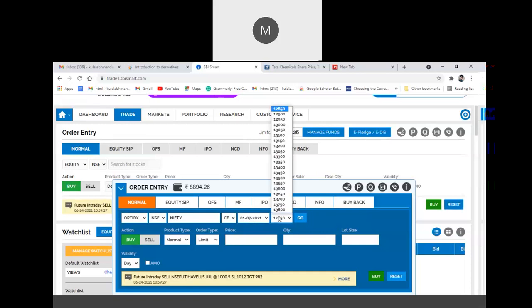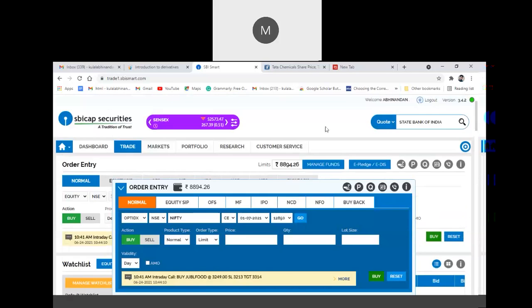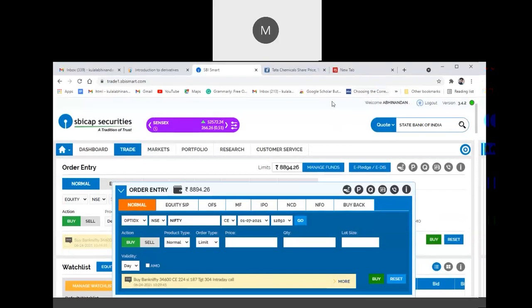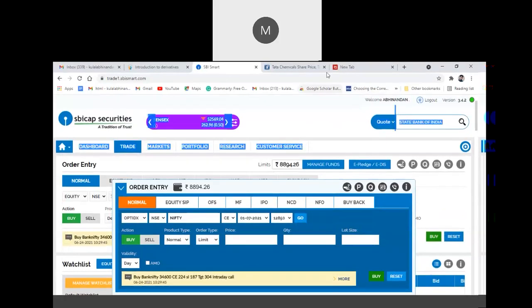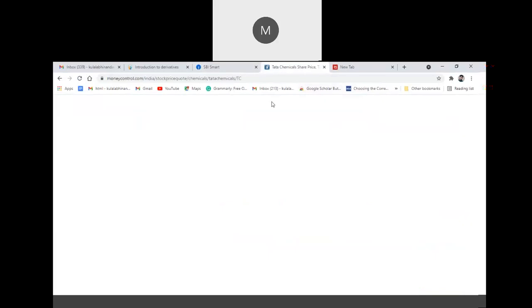Next, you can select the exercise price, or we call it the strike price. Here you can select any strike price. For that, since I selected Nifty, you can check what the Nifty price is. Go and check Nifty first.